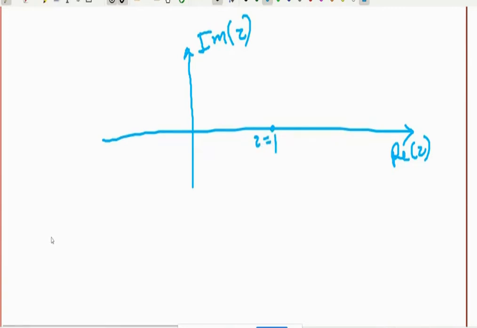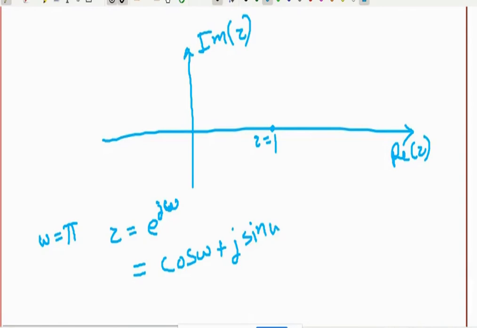Then we have two more important frequencies, like omega equal to plus pi. What will be the value of z? For the unit circle, z equal to e raised to j omega, that is nothing but cos omega plus j sin omega. You know Euler's identity: e raised to j theta is cos theta plus j sin theta.